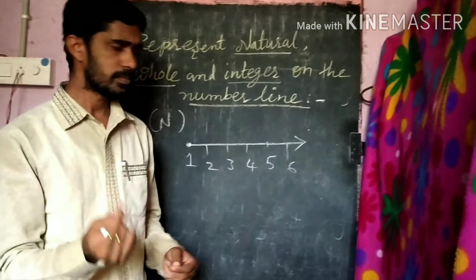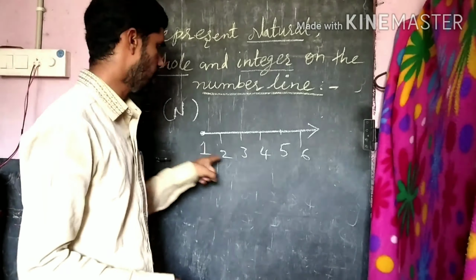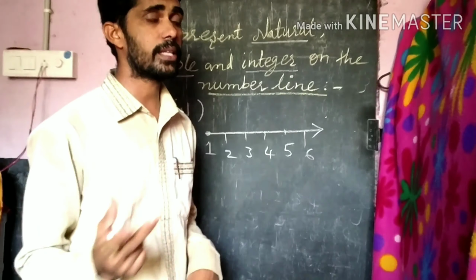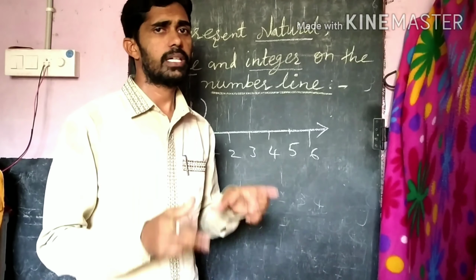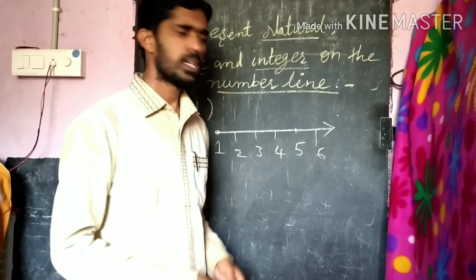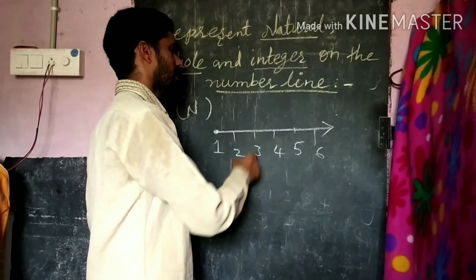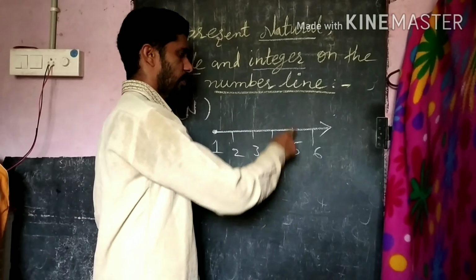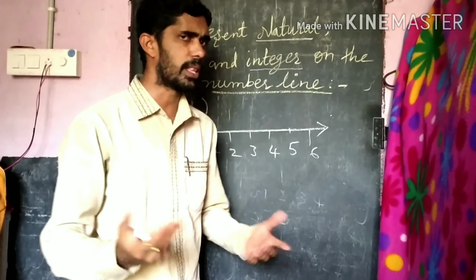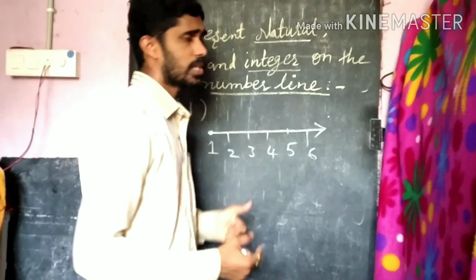Is there anything hard? Natural numbers mean counting numbers. They begin with 1, that's why 1, 2, 3, 4, 5. Sometimes a question may come: represent these numbers on the number line, like 2, 3, 4, 5. You draw the number line first, and if it asks to mark 2, mark it; if it asks for 4, mark 4; if it asks for 6, mark 6. So simple. Representing any numbers on the number line is so simple.